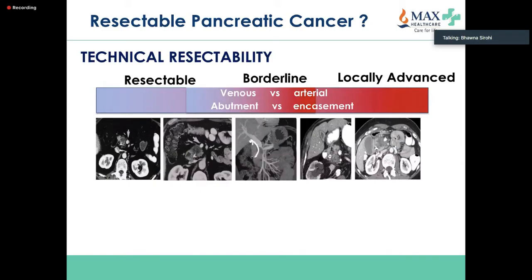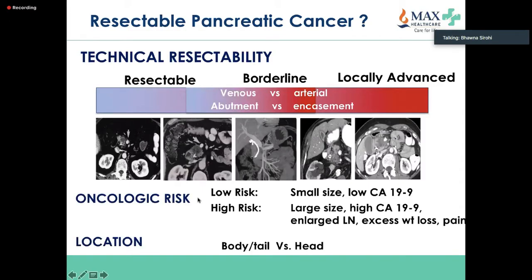So it's important right at diagnosis that you have a very good radiology colleague and know what is resectable, what is unresectable, and even those where you have resectability, whether it's borderline resectable or locally advanced. Any arterial encasement or involvement makes the tumor locally advanced. And again, you need to know what the oncologic risk is.